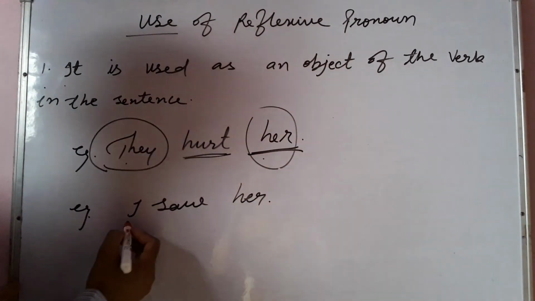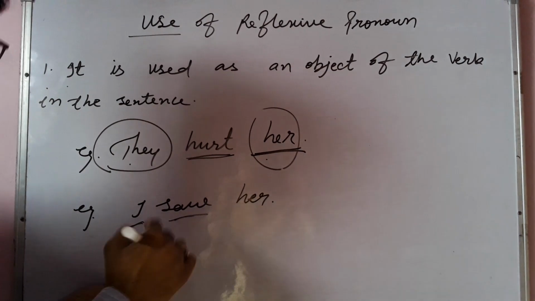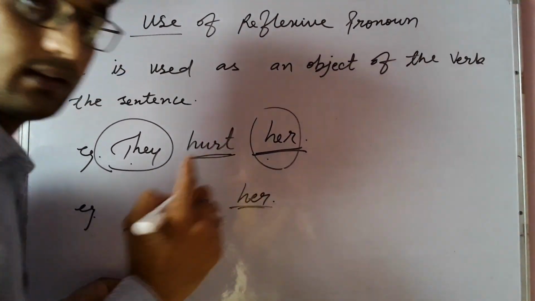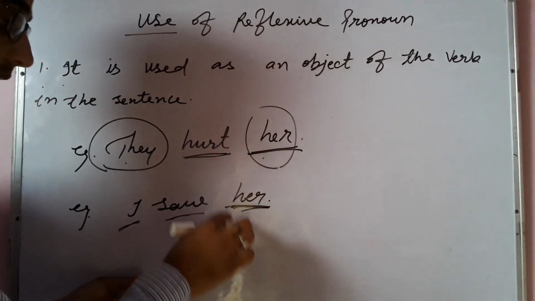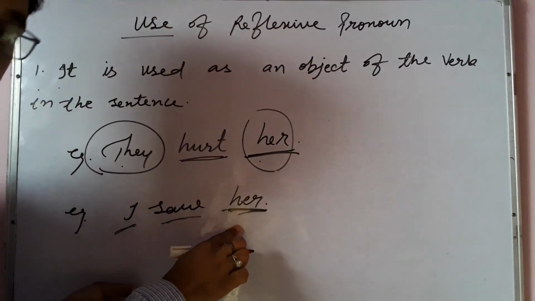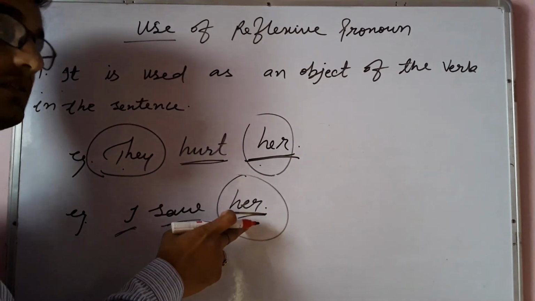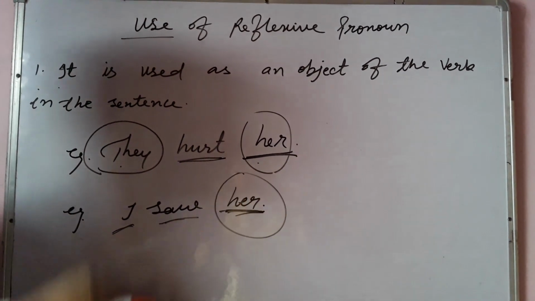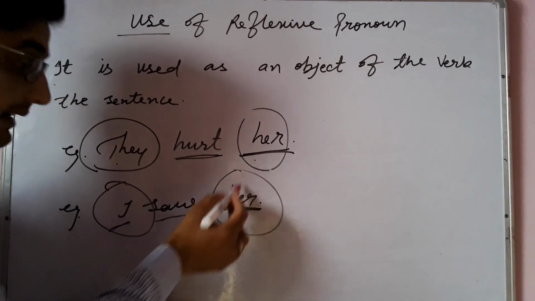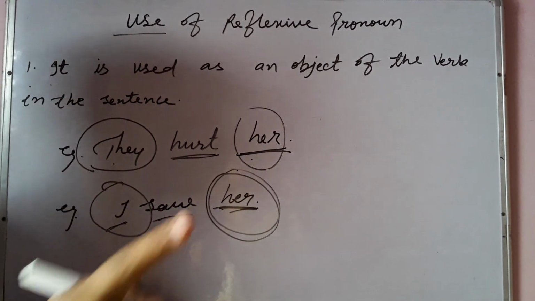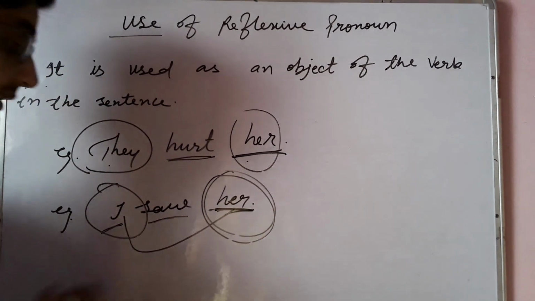One more example. I saw her. This is the subject here, saw is the verb here, and her is the object here. It is an objective case of personal pronoun. We all know that generally the objective case of personal pronoun is used as an object in a sentence, but there is a condition. What is the condition? The subject and the object of a verb should be different. These both are different.